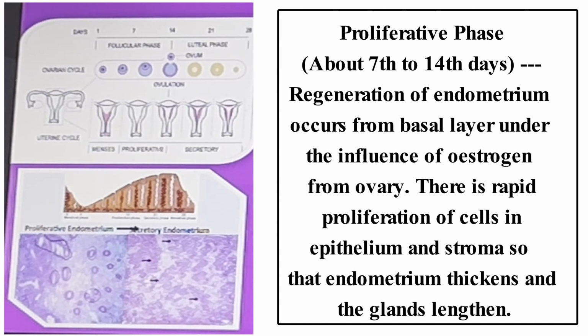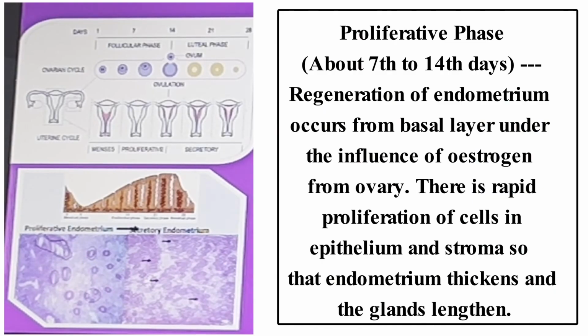Now the proliferative phase. The proliferative stage starts from the 7th to the 14th day. Ovulation would be on the 14th day. Regeneration of the endometrium occurs from the basal layer under the influence of estrogen and the ovary. These two hormones play a part in the proliferative phase.